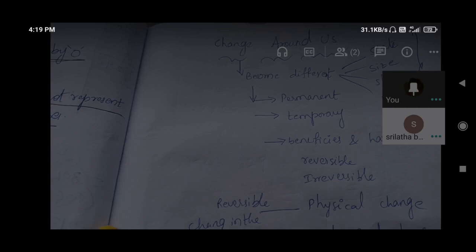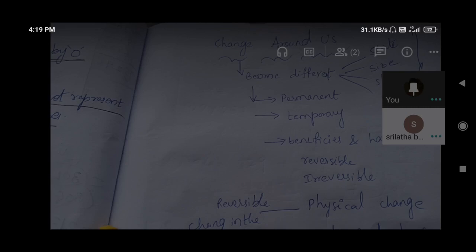Why? Because of bacteria growth. Increasing level of bacteria. Due to that increasing bacteria only we are getting curd. A small amount of curd we are adding to lukewarm milk. The entire milk will become curd after 3-4 hours. And this is a very slow process. Yes, 3-4 hours it will take.